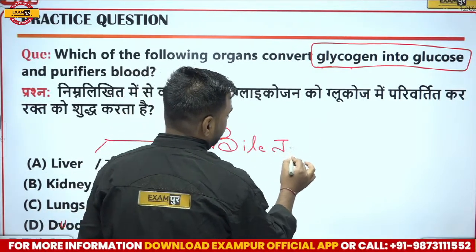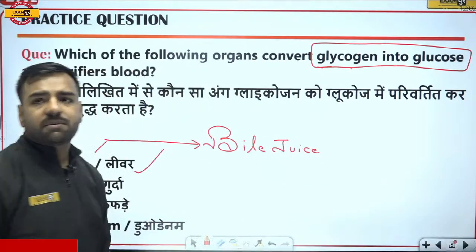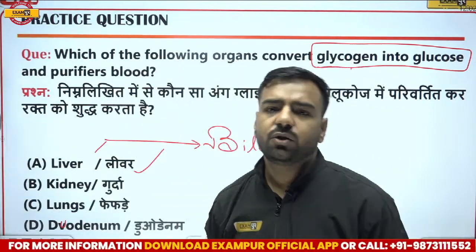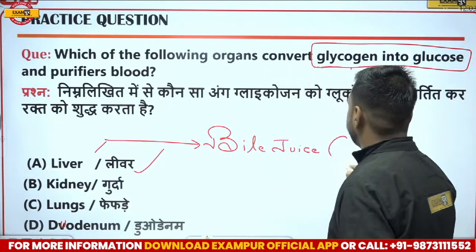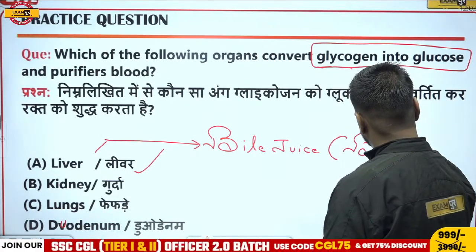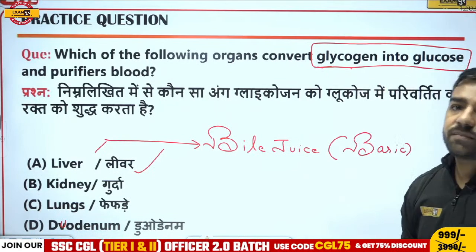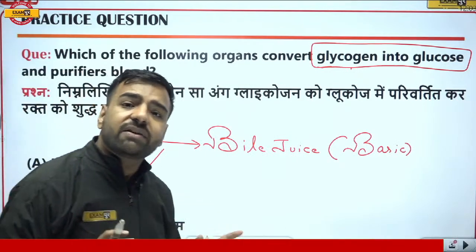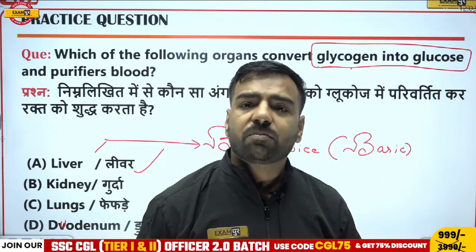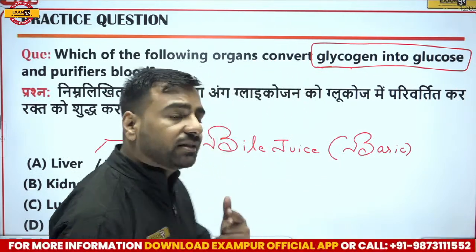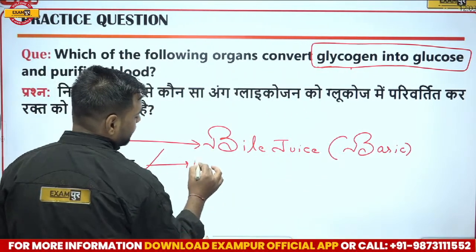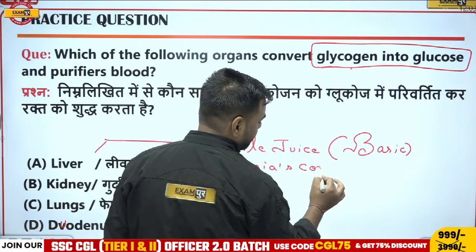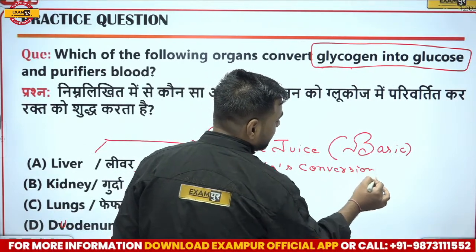And if someone asks you about its nature, please remember it is asked in examinations whether it is acidic, basic, or neutral. Remember, it is actually basic in nature. And one more thing, this is also asked in the examination. When someone asks you about the conversion of ammonia, ammonia is very dangerous for our body. So which is that particular part which is converting ammonia? Please remember that conversion is also done in the liver itself. So yes, ammonia's conversion is also done here.